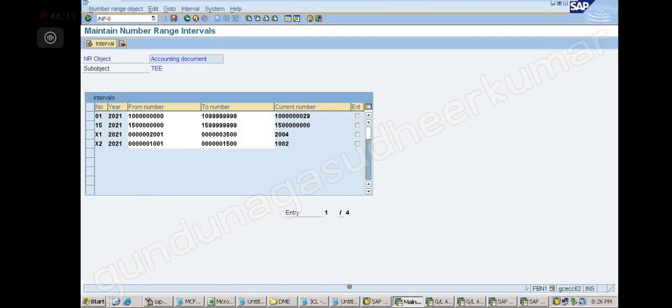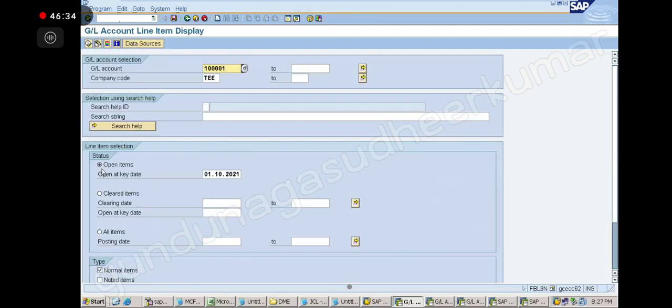Sir, if we give the number and for 01 wrong, can we edit that and give it correctly again? Yeah, from number you cannot change. To number you can. Okay. Thank you. And also, how to see the list of open items, sir? Same here, FBL3. Open item. Date. Give the account number. Execute.